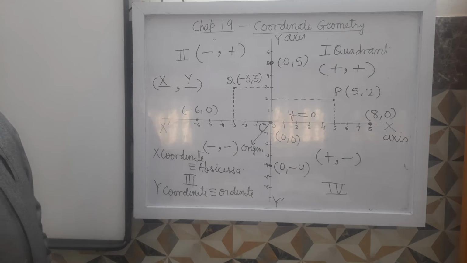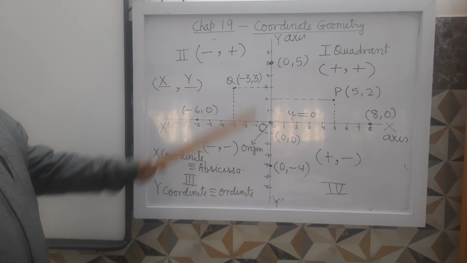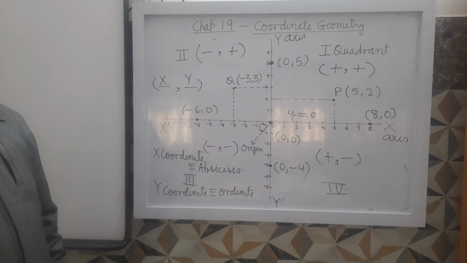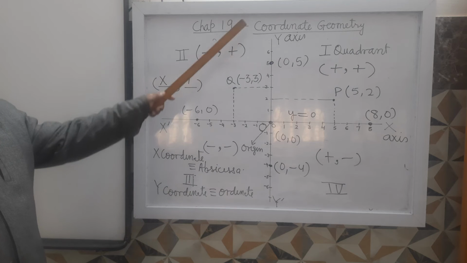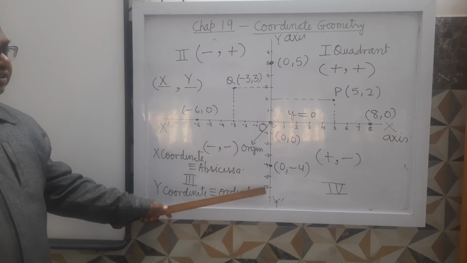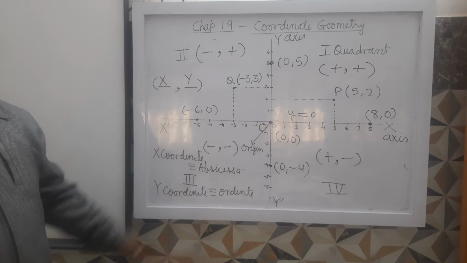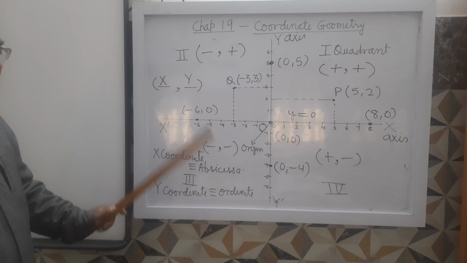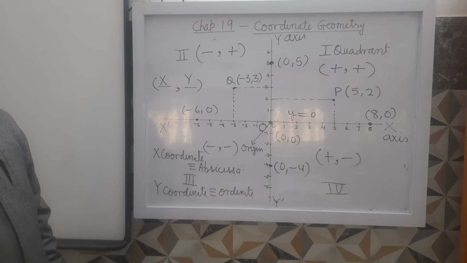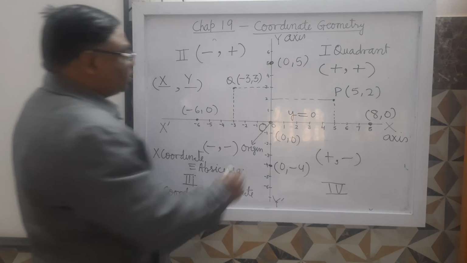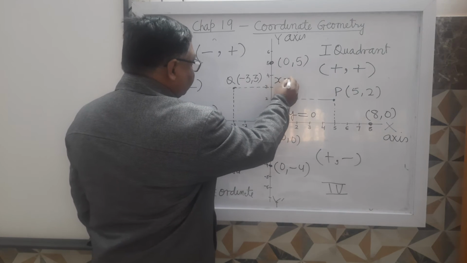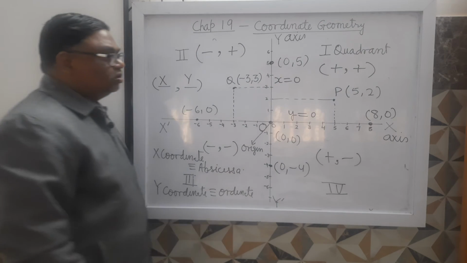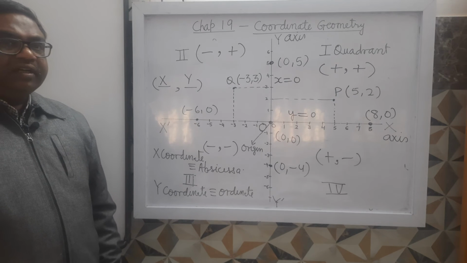It is clear? Then on y-axis, all the points which are lying over the y-axis have x coordinate 0, have their abscissa 0. Therefore, equation of y-axis we represent as x equals to 0. It is clear?